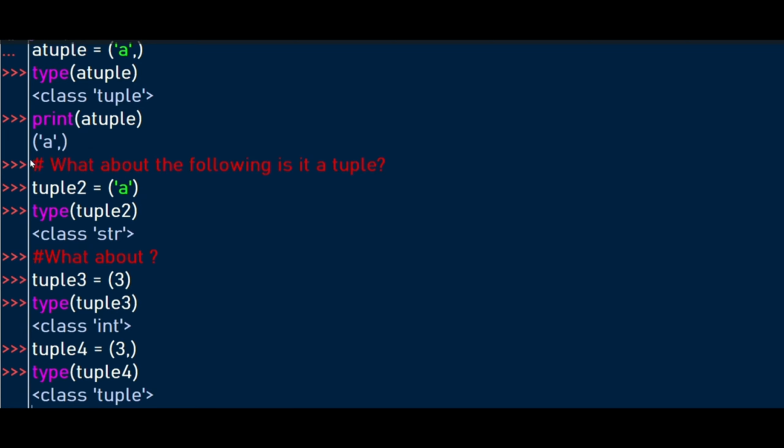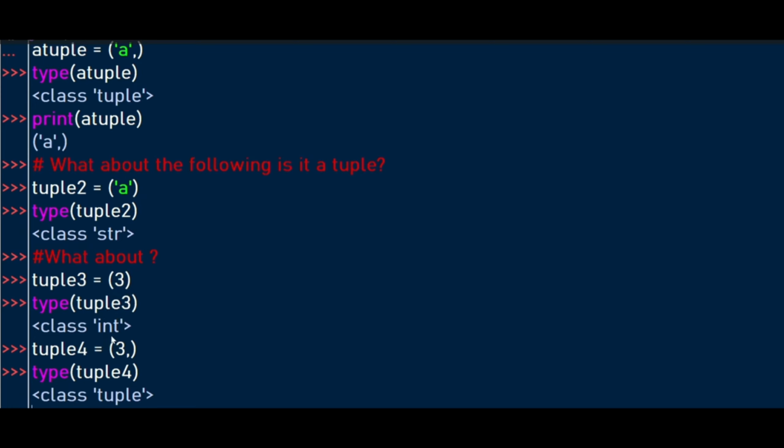And what happens when you try something like this? We call this variable tuple2, and then we don't put a trailing comma. This is just a string enclosed in parentheses. As you can see, when you try to print the type, it says type string. Even when you try it this way, where we have this variable called tuple3 and enclose an integer within without a trailing comma, when you print the type, this is an integer.